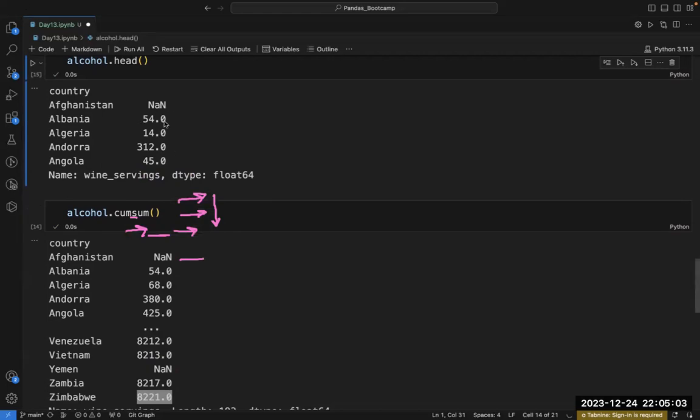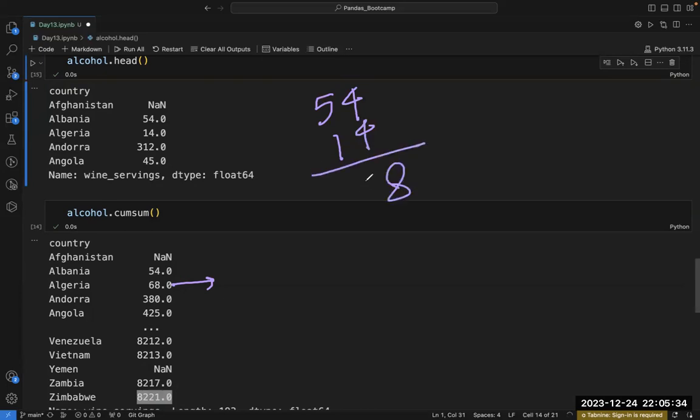Take Algeria. What is the value of Algeria? 14. And what is the value before Algeria? 54. So when you calculate 54 plus 14, what do you get? 68. So I'm getting 68 here.